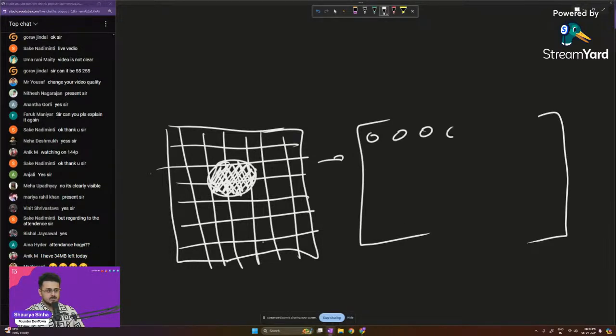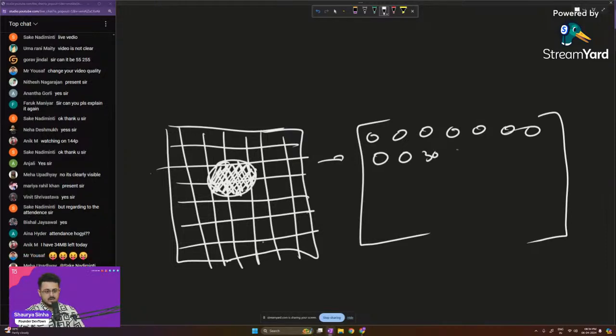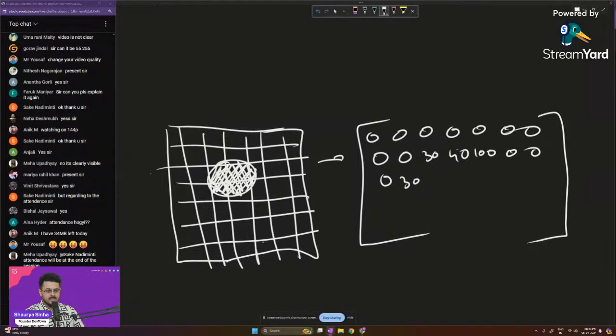So it is 0, 0, 0, 0, 0, 0, 0. Then you have the second row, 0, 0, let's say 30, then 40 or 100, let's say 100 right over here, then 0, 0. Then you will have 0, 30, 125, 255, 255, 125, 0, and so on and so forth.